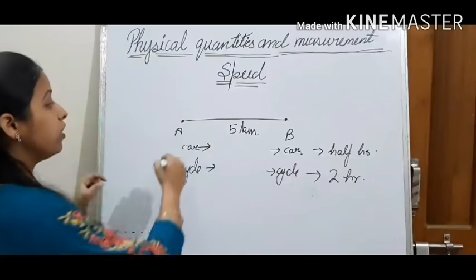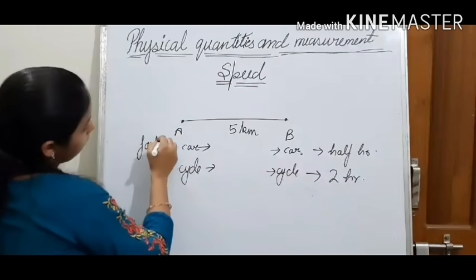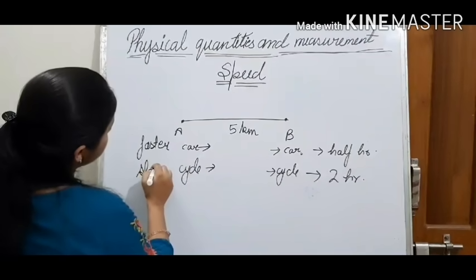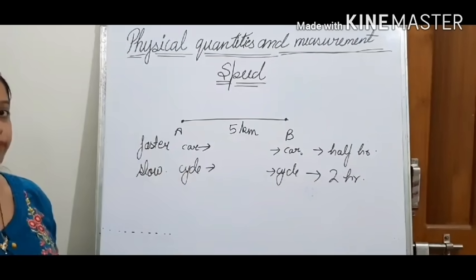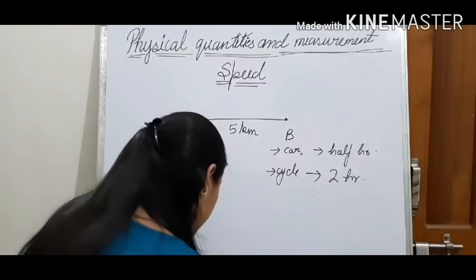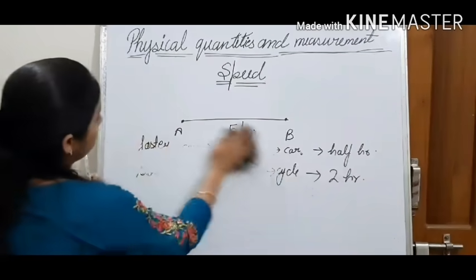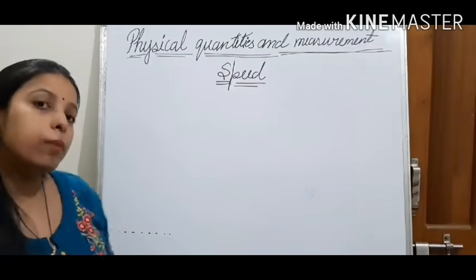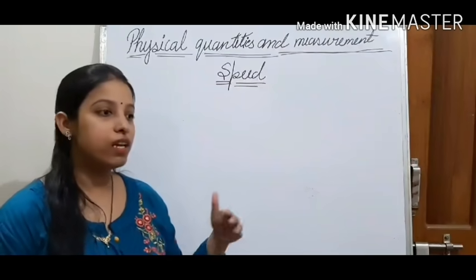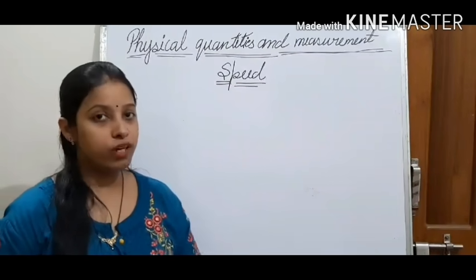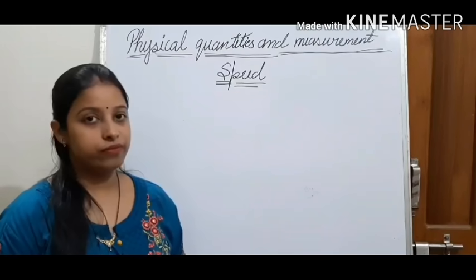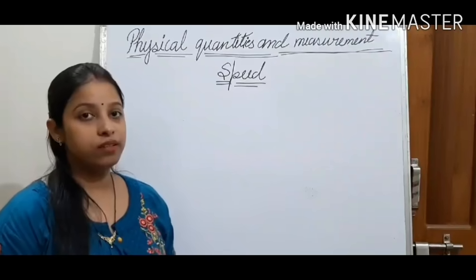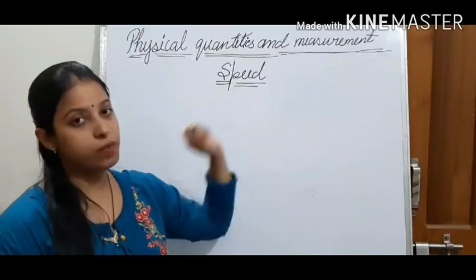Because the car is moving faster than the cycle, and the cycle will move slowly. Now we can compare the motion of two objects. We can say this body is moving faster and this body is moving slow. So to distinguish between the moving objects, one term is there, that is speed.